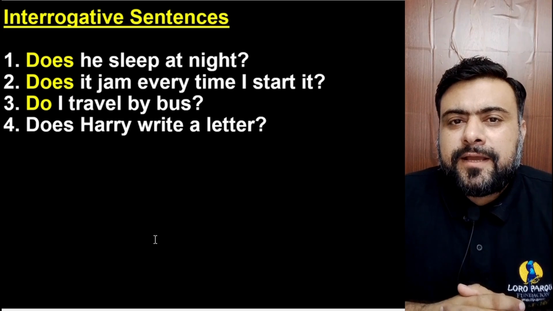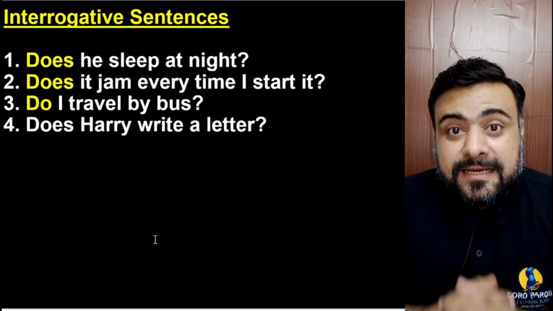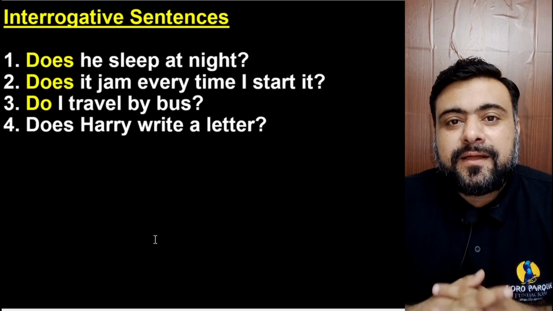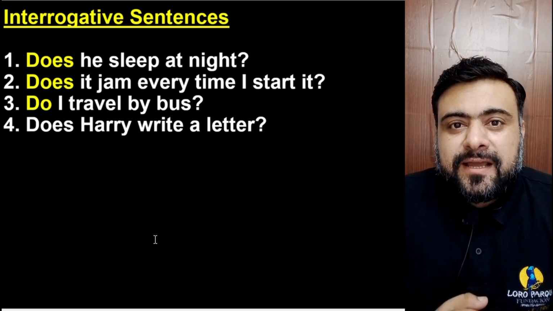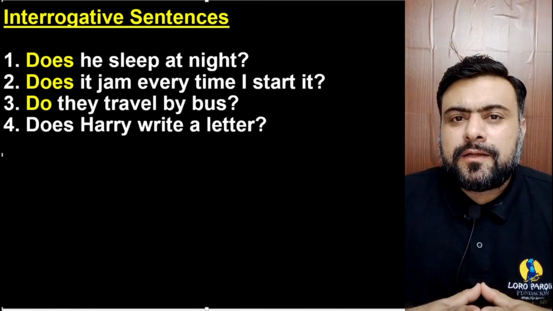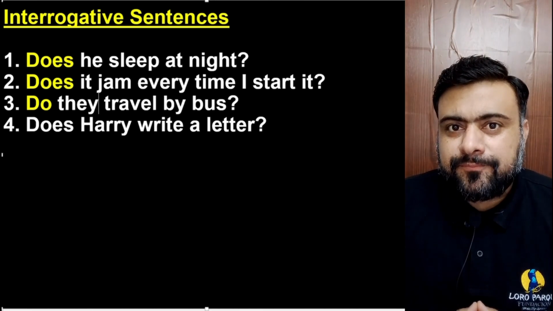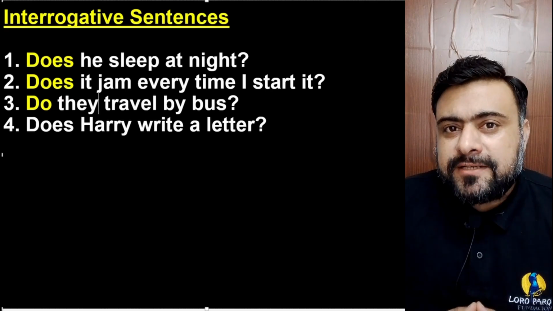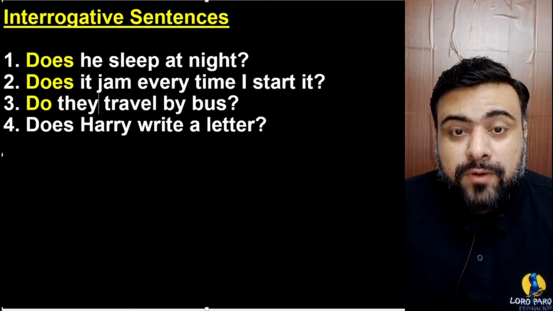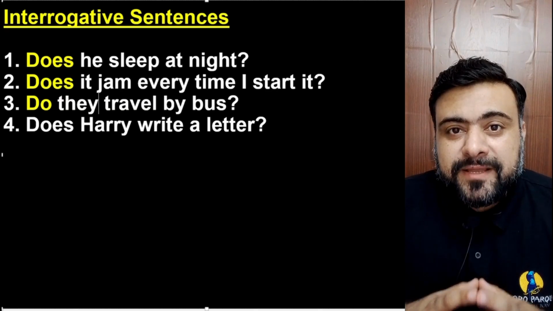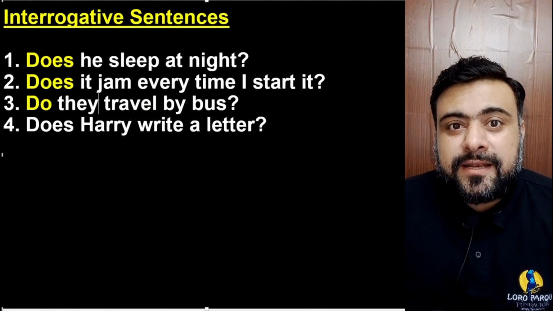So, he sleeps at night. Does he sleep at night? The S is removed from sleep. It jams every time I start it. Does it jam every time I start it? They travel by bus. Do they travel by bus? He writes a letter. Does he write a letter? The S is removed from writes. So it becomes, does he write a letter?